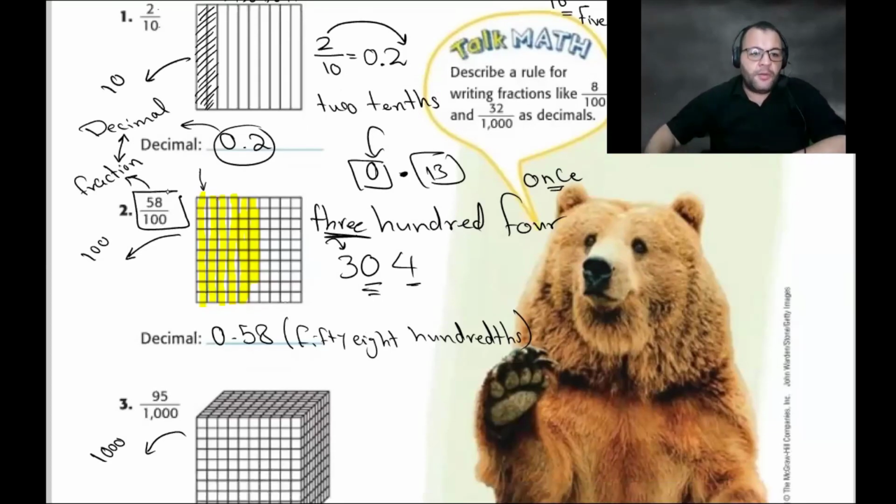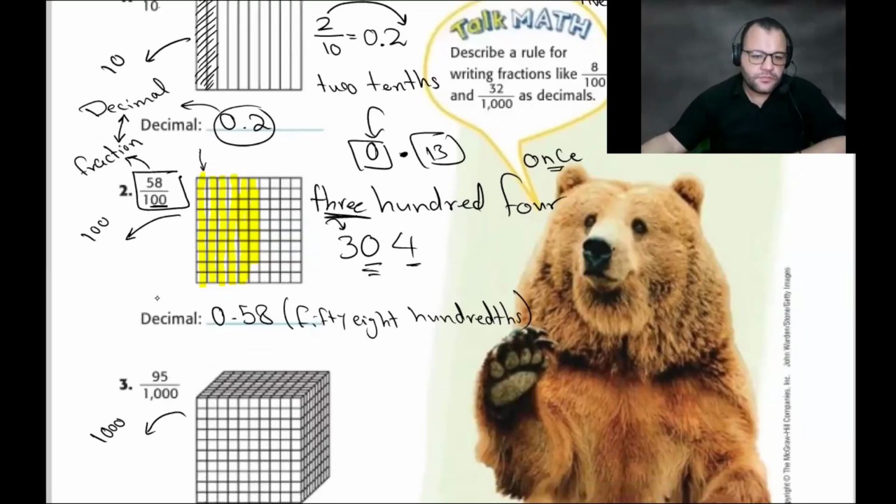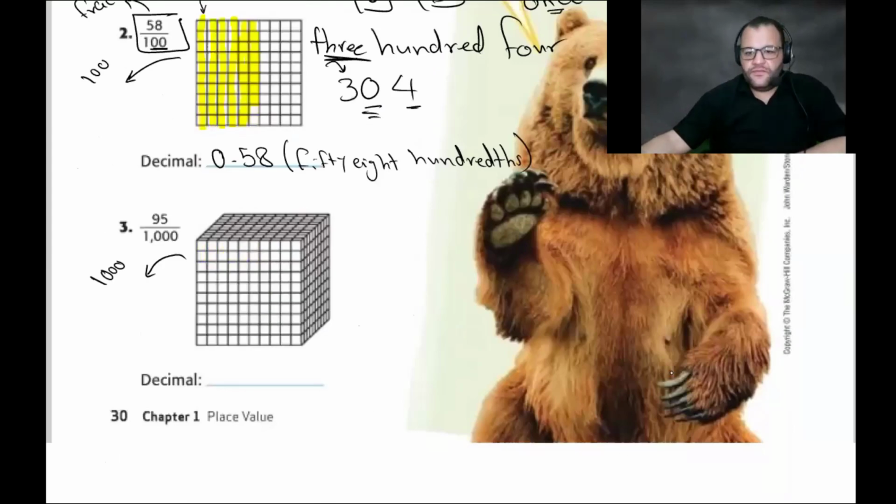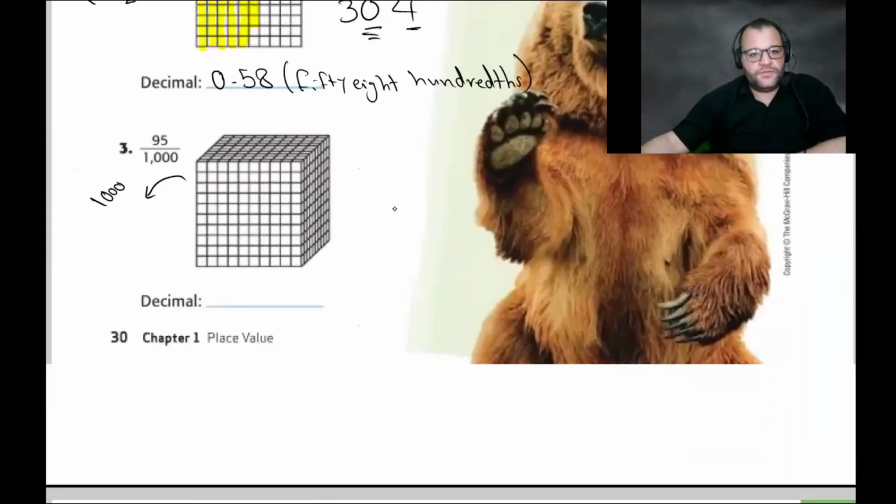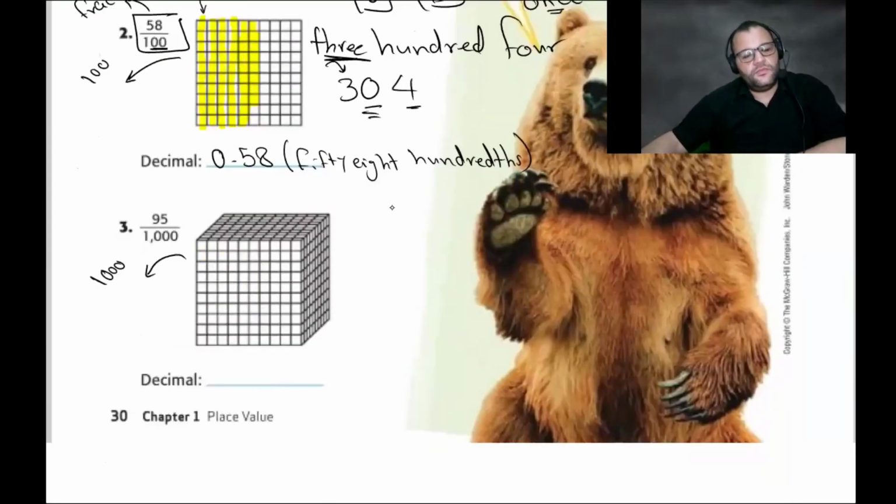The number of zeros in the denominator means the number of digits to the right of the decimal. So we need to solve this. If it's like 10, what is the number? Give me 58 over 10. The number is 58 over 10 now.